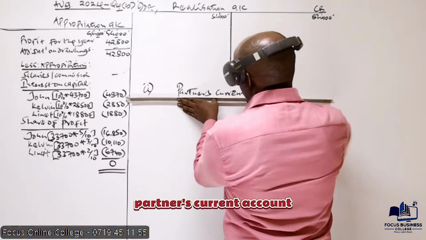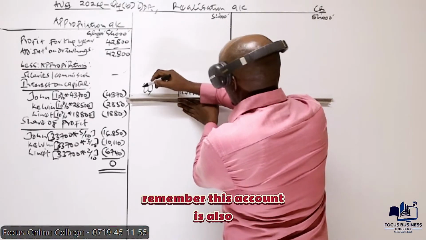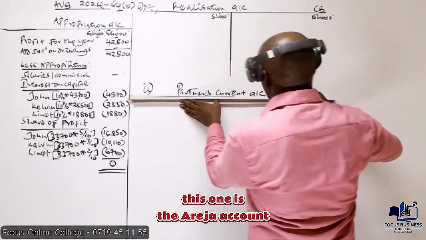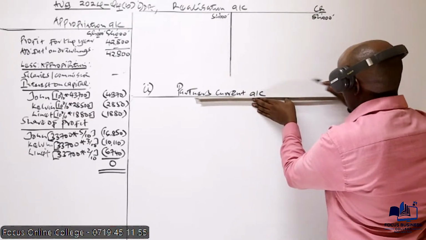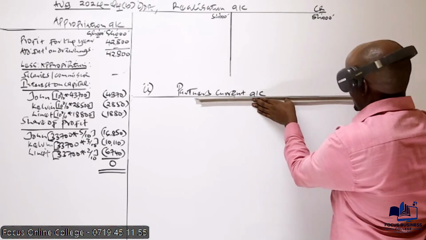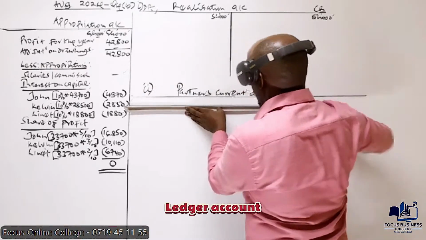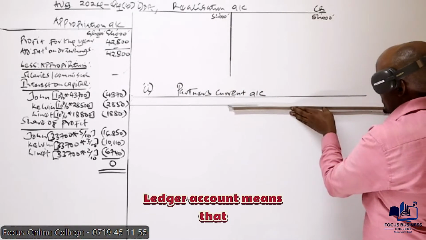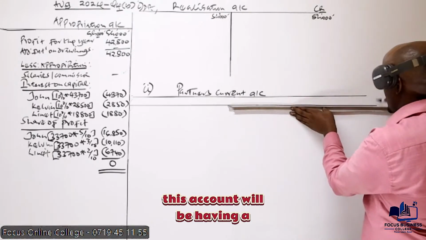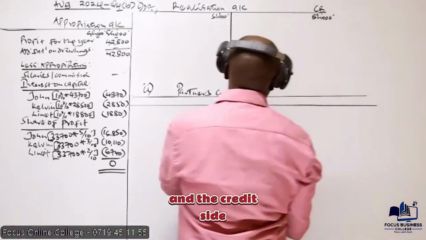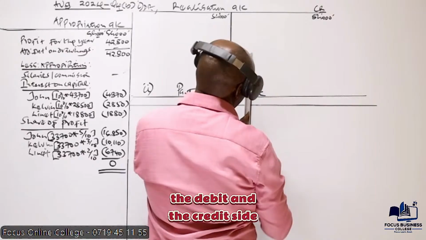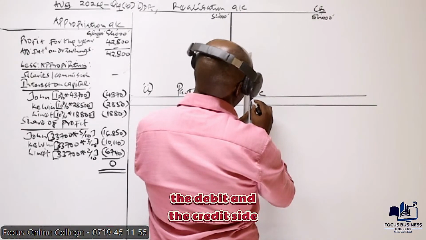Remember, this account is basically a ledger account. Ledger account means that this account will be having a debit and a credit side.